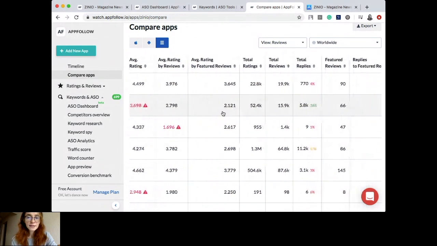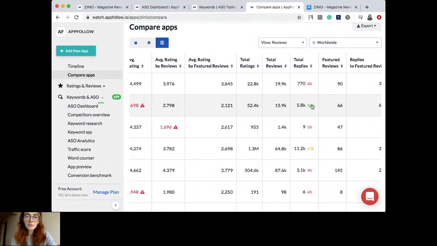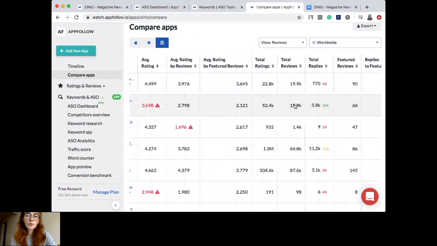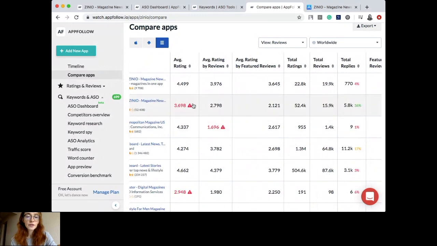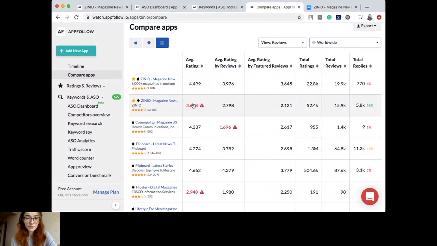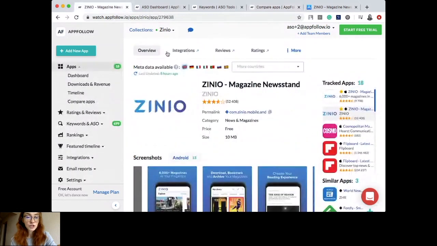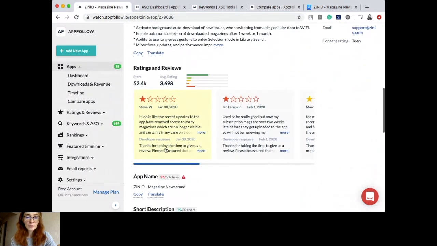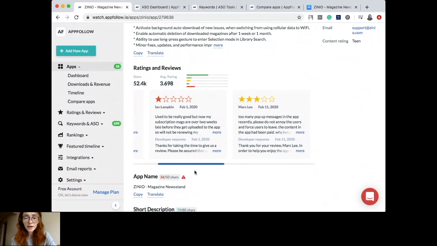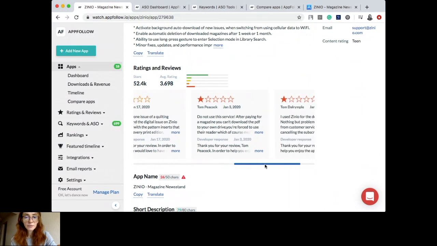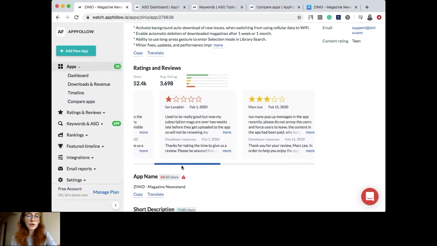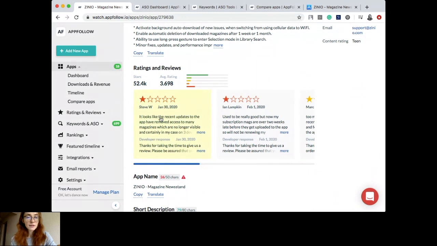For example, here we can see the statistics of replies that the developer already has in this store. So probably if you increase the number of replies to negative reviews, you will influence the average rating more positively. And actually, while I was checking, the guys are doing a very good job of answering the featured reviews. These are reviews that you can see on the product page card right inside it. All these reviews, as you can see, do have a developer response. This is a very good way to influence people's opinion.